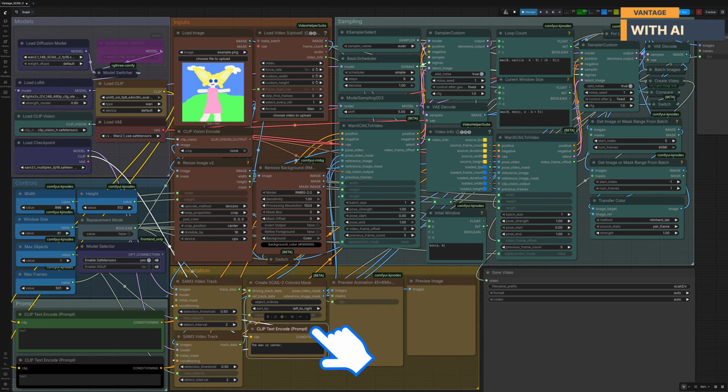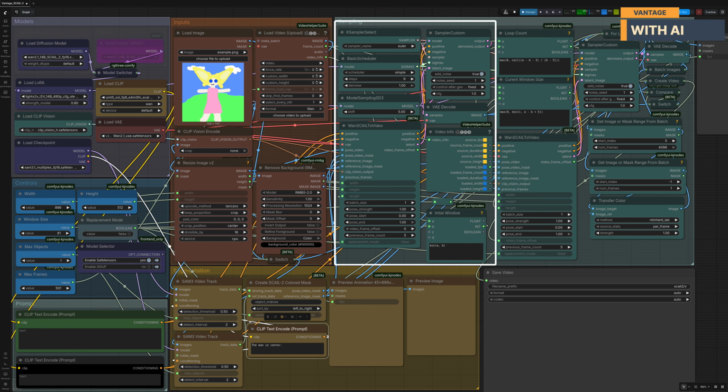This is where masks are generated for both the reference image and the guiding video. If the driving video contains multiple characters, we can specify a segmentation prompt to identify exactly which character should be tracked and animated throughout the generation process. Finally, we arrive at the sampling section, where the actual video generation takes place.